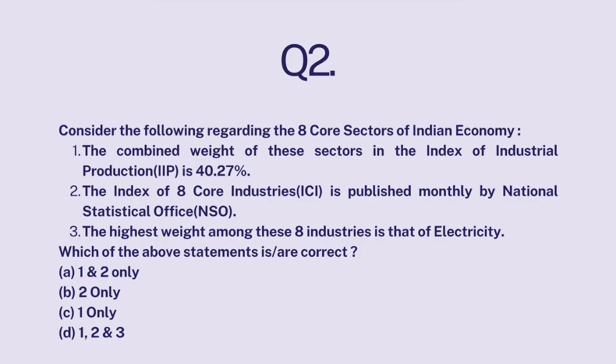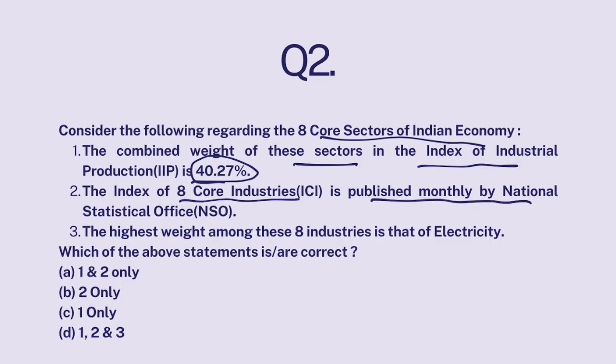Question 2. Consider the following regarding the 8 core sectors of the Indian economy. The combined weight of these sectors in the Index of Industrial Production is 40.27%. The Index of 8 Core Industries is published monthly by the National Statistical Office. The highest weight among these 8 industries is that of electricity. All right. Now, there are 8 industries in India which are classified as core industries.